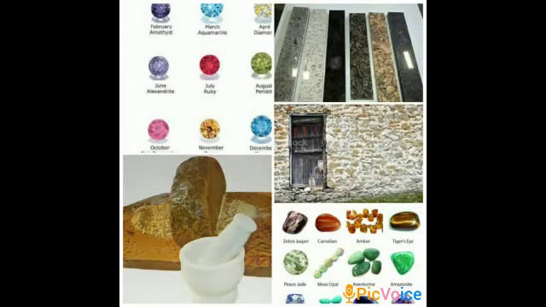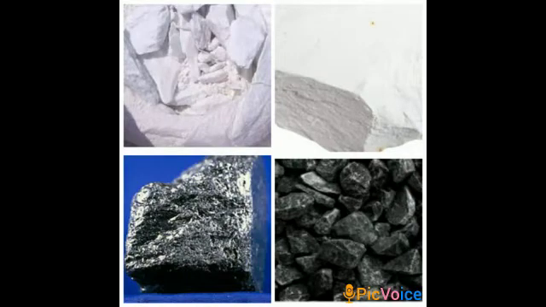And some stones like diamond, ruby, emerald, sapphire, they are very valuable and very costly. They are called precious stones, and some stones like topaz and garnet are less valuable. They are called semi-precious stones. These stones are used to make jewelry. Some other useful stones are chalk, graphite, coal and talc. Chalk is used to write on blackboards and to make things like lime. Graphite is used to make batteries and pencil lead. Coal is burned to get heat and talc is used to make talcum powder.